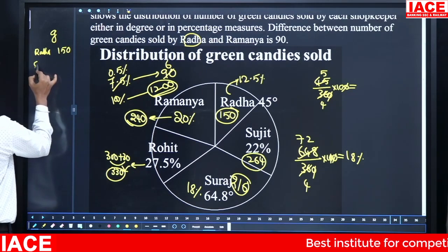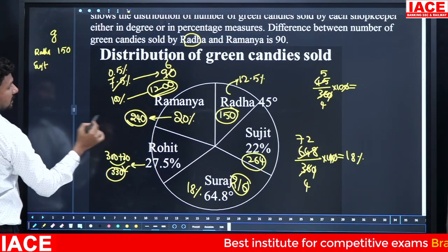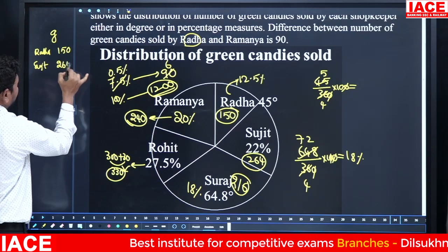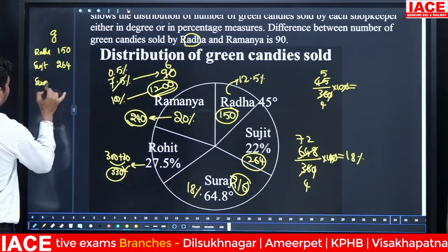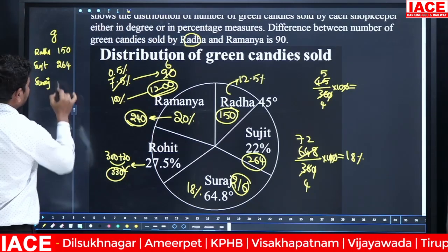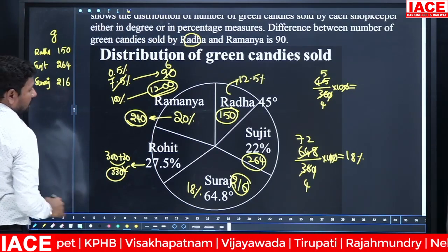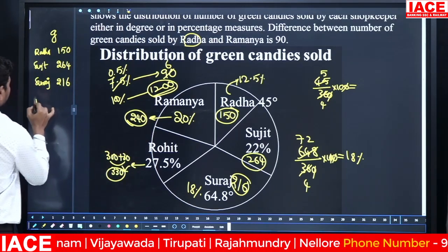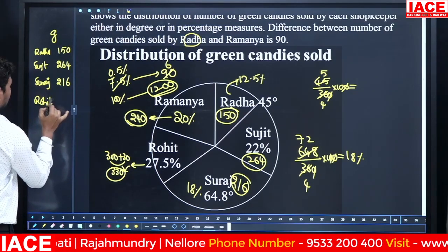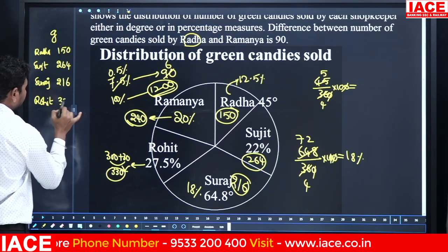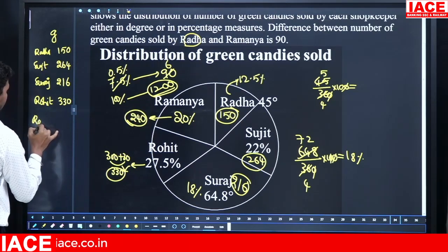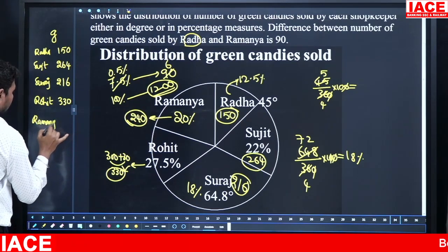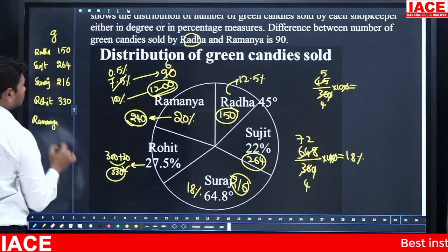Sujit is 264. Suraj is 216. Rohit is 330. And finally Ramanya has 240.